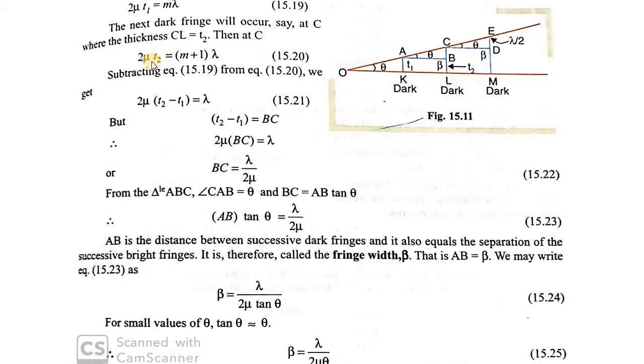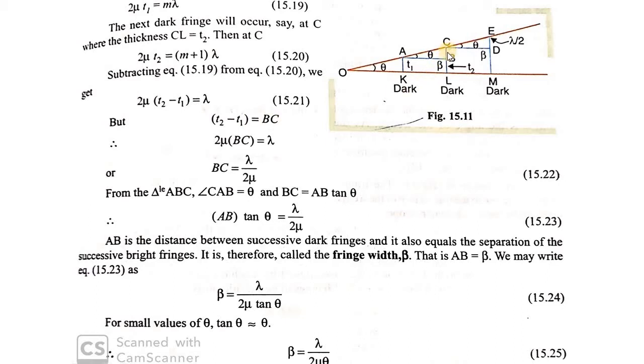So you will be getting 2 mu T2 is equal to m plus 1 lambda. Subtracting equation 15.19 from equation 15.20, we get 2 mu T2 minus T1 is equal to m plus 1 lambda minus m lambda is equal to lambda.